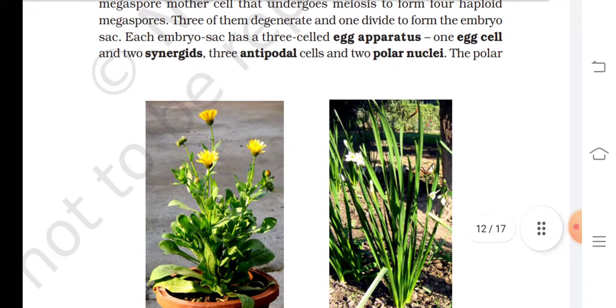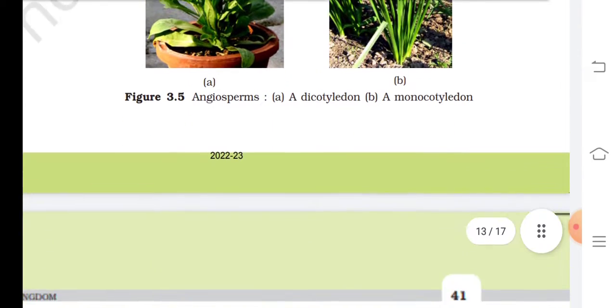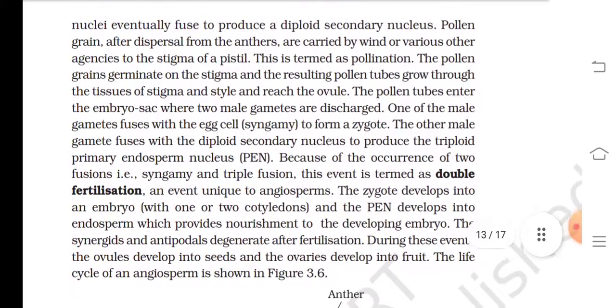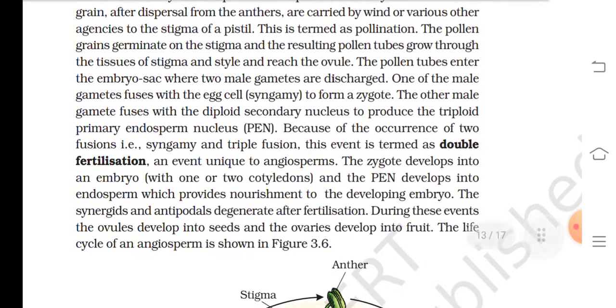Each embryo sac has a three-celled egg apparatus, 1 egg cell and 2 synergids, 3 antipodal cells and 2 polar nuclei. The polar nuclei eventually fuse to produce a diploid secondary nucleus. Pollen grains after dispersal from the anther are carried by wind or various other agencies to the stigma of a pistil. This is termed pollination. The pollen grain germinates on the stigma and the resulting pollen tube grows through the tissue of the stigma and style and reaches the ovule.